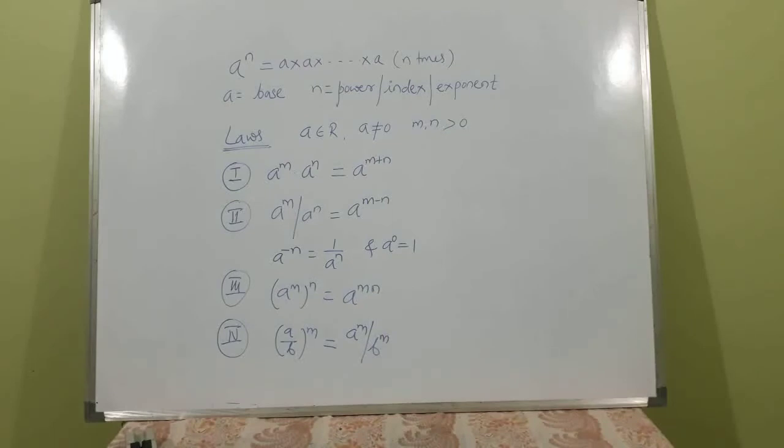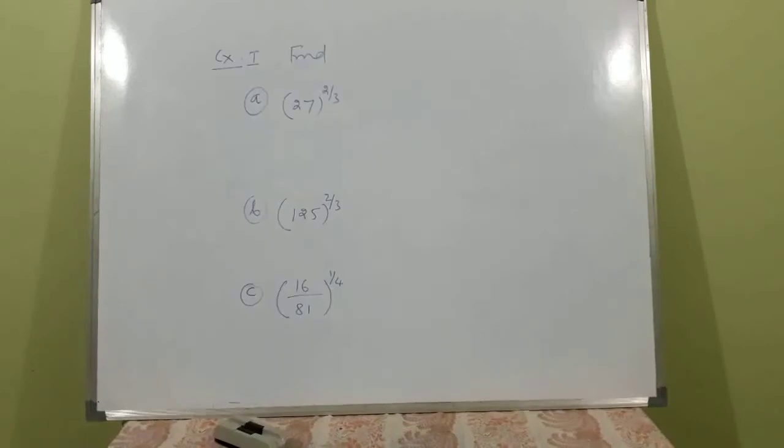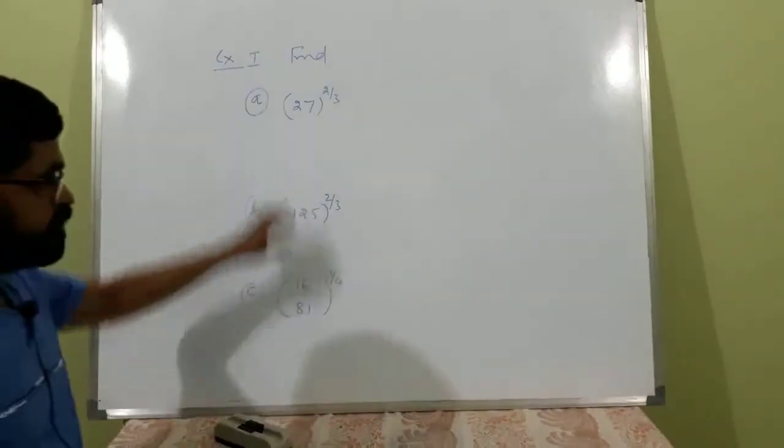(a raised to m) raised to n is a raised to m into n. See the bracket there, a raised to m whole to the power n, a raised to m into n. (a by b) raised to m is a raised to m divided by b raised to m. These are the basic laws. Let us consider some simple examples based on this. Let us find some simple values of this.